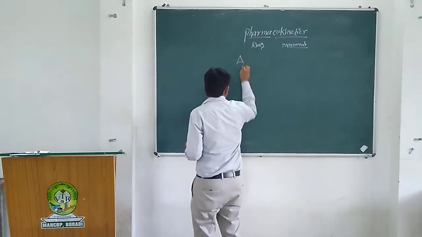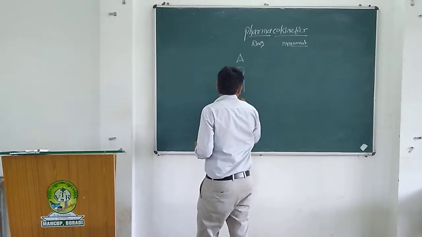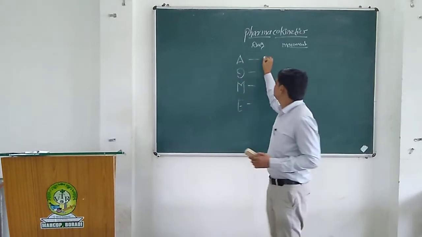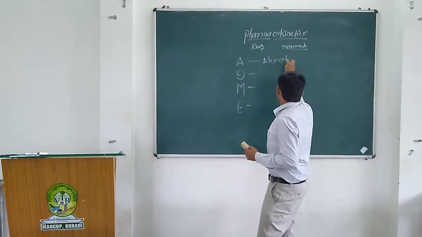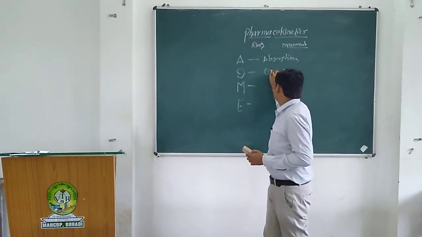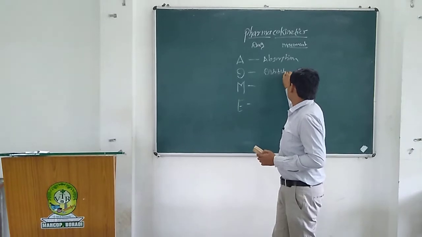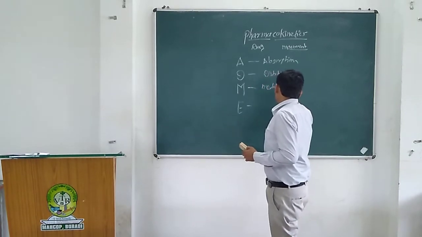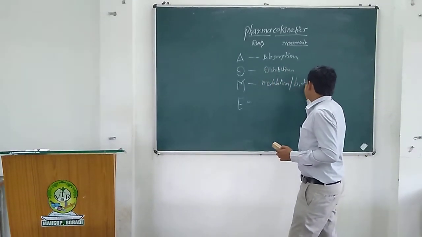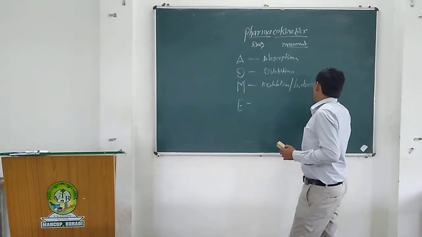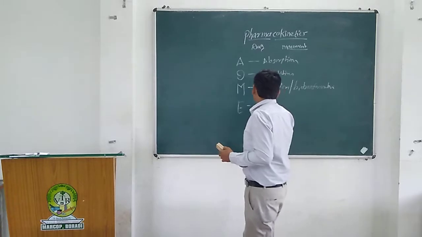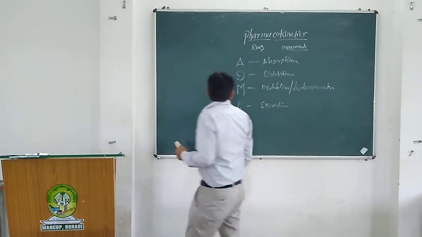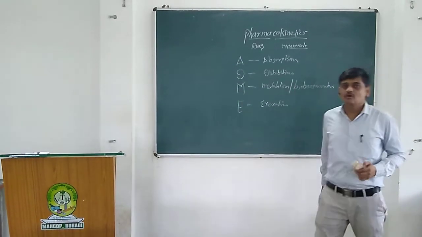The first one is ADME. That means A for absorption, D for distribution, M for metabolism, which is also called biotransformation, and E for excretion. So these are the four different phases of pharmacokinetics.